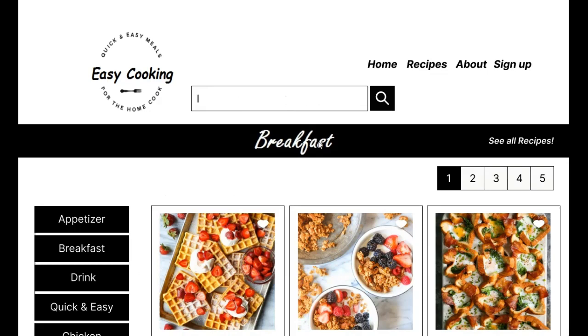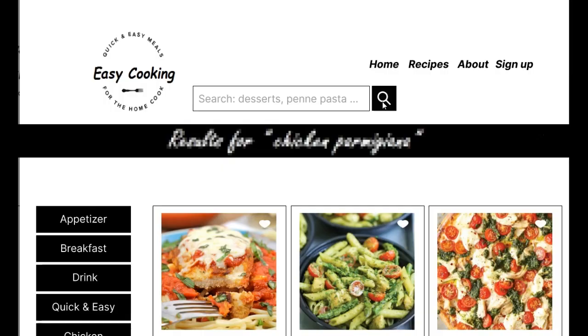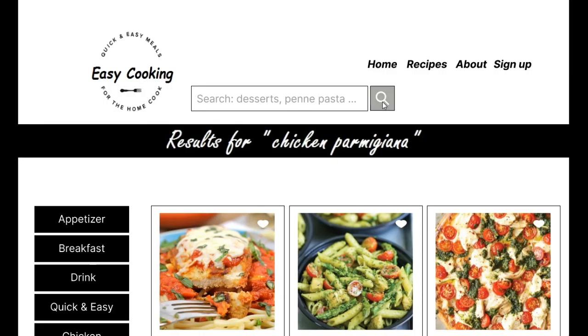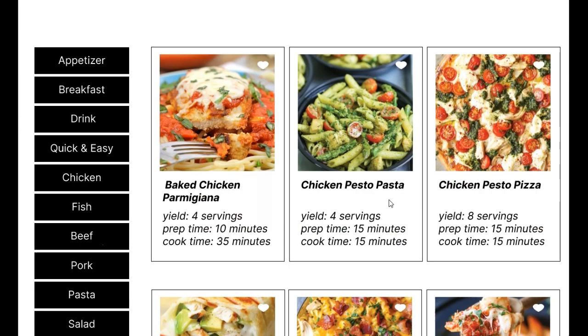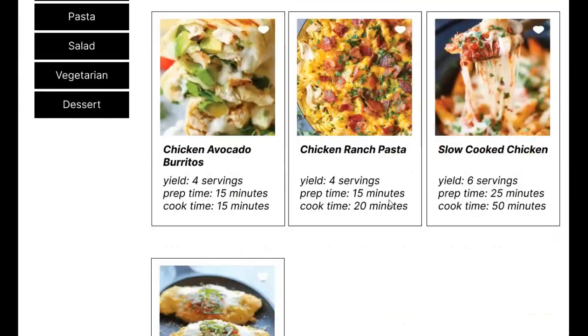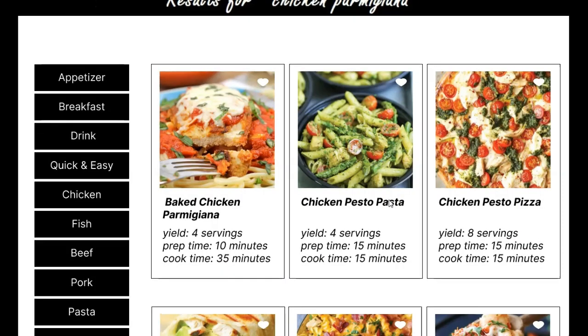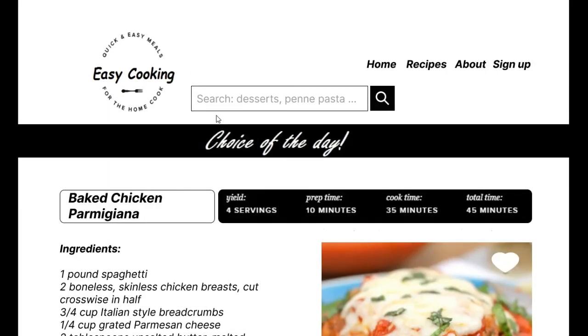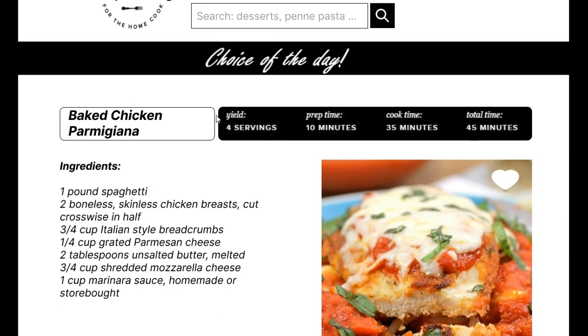As an example, we can just imagine chicken parmigiana and we can go straight away. And here it is, some results. So if this is what we are looking for, we can click, and as expected we go to this page, the recipe page for what we are looking for.